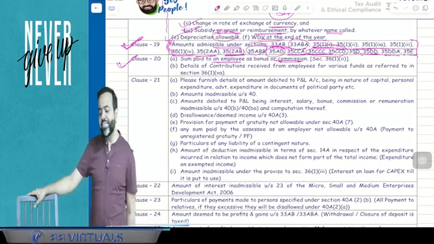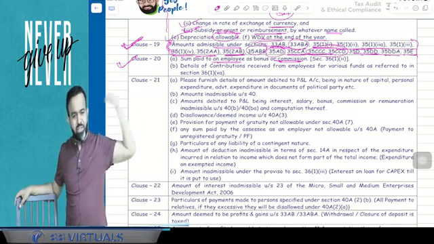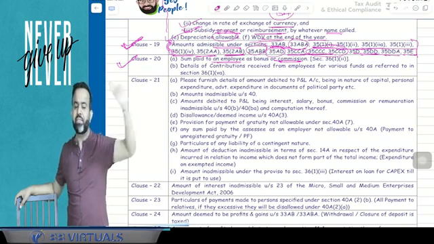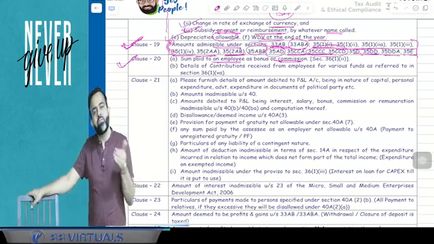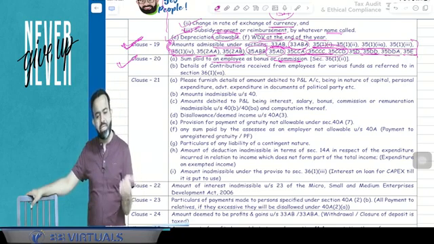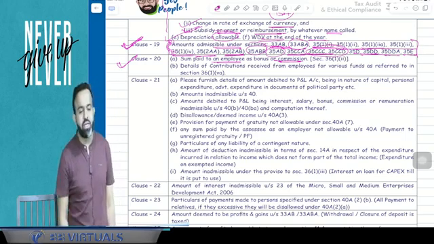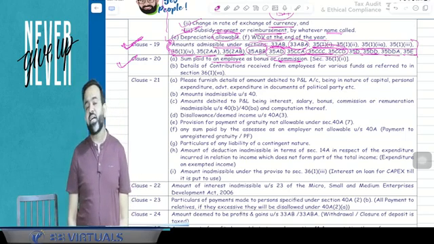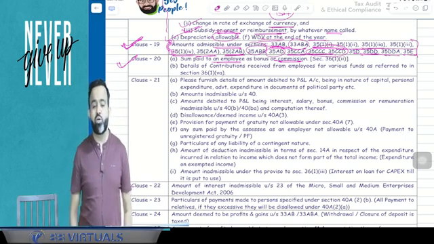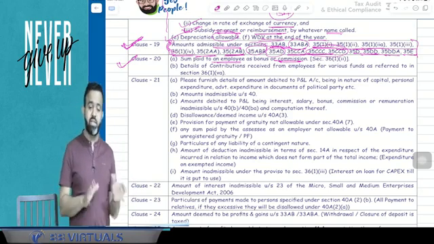So clause number 20 says that the bonus and commission to the employee has to be mentioned here. As well as, if any amount is received by the employer from the employee towards PF contribution, ESI contribution or any other fund-related contribution, it must be deposited in that fund up to the due date of that fund, meaning within the 15th of the next month. If it is deposited, then it's okay.